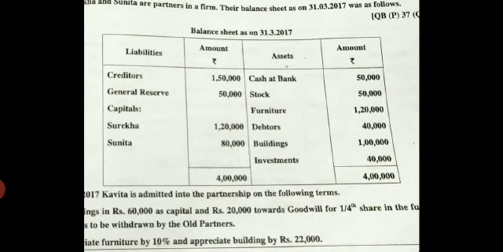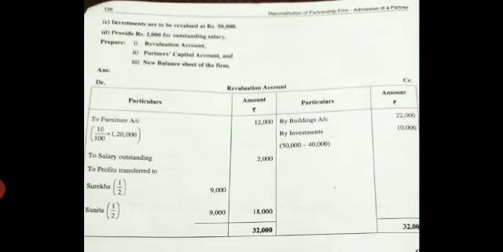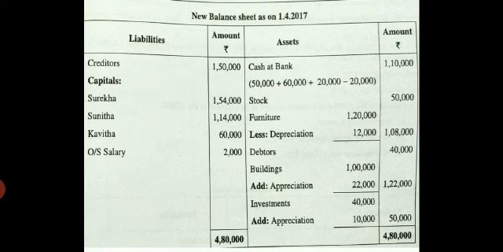Next, come to the next adjustment. They have told you depreciate furniture by 10%. Come to your asset side, balance sheet, you have written furniture in the inner column. Less depreciation 10%. 10% of 1,20,000 will be 12,000. Put in your calculator 1,20,000 into 10%. You get 12,000. Put minus equals to, you get 1,08,000 and write it in the outer column.